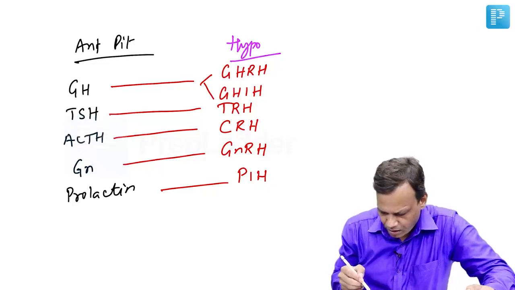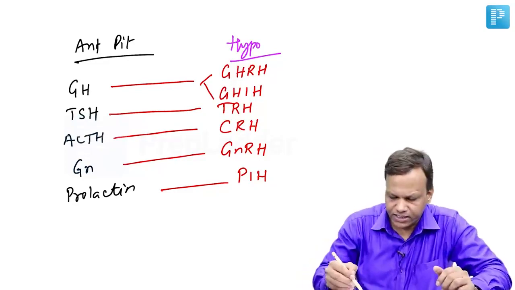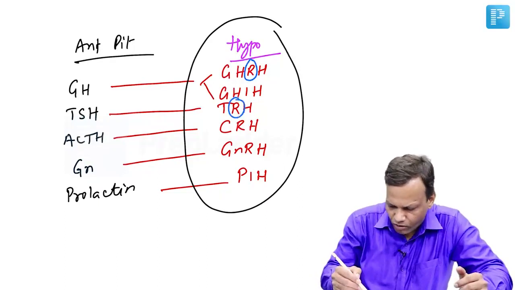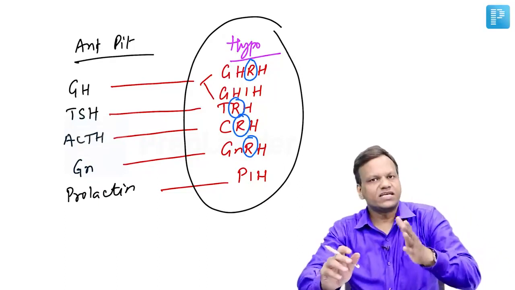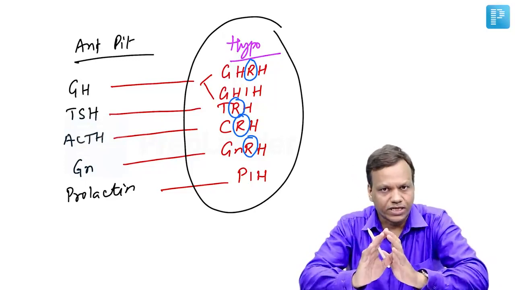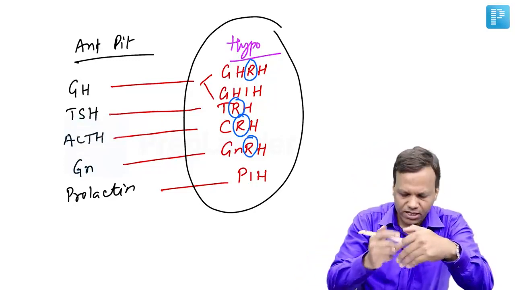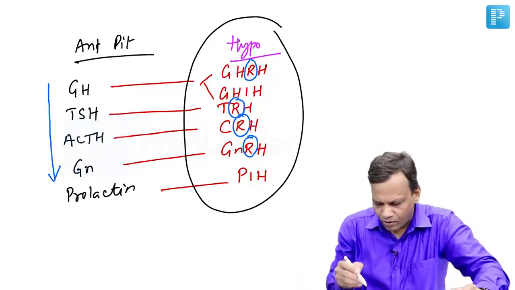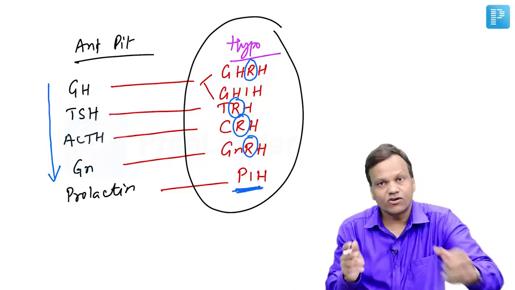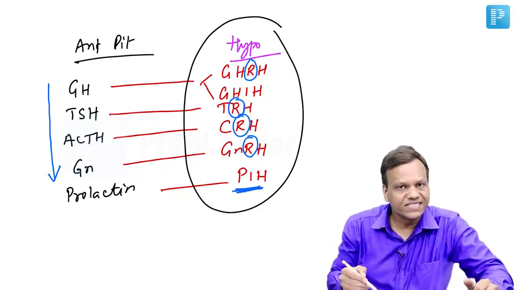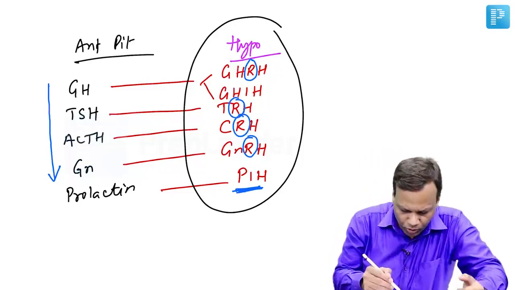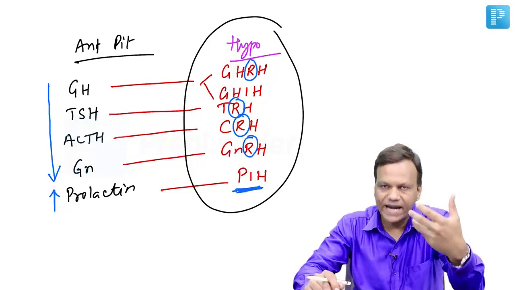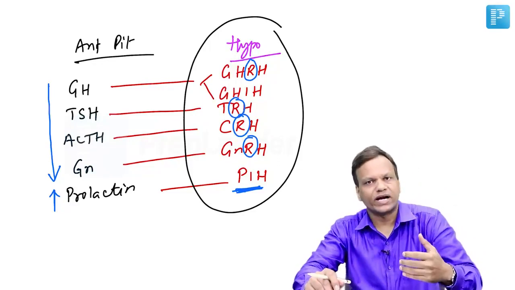Now, what is important? All hormones of the anterior pituitary are under the control of the hypothalamus, and the hypothalamus secretes a releasing hormone for all of them. That means if there is a lesion between the hypothalamus and pituitary, the releasing hormone cannot reach the pituitary. So all these hormones will decrease because the releasing hormone is not coming. But prolactin is only having inhibitory control. So if there is a lesion, the inhibitory hormone cannot come, so prolactin level will increase. So if there is a lesion between the hypothalamus and pituitary, all anterior pituitary hormones will decrease except prolactin, which will increase.